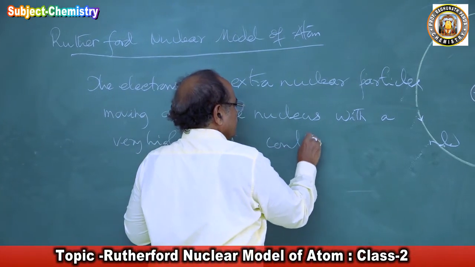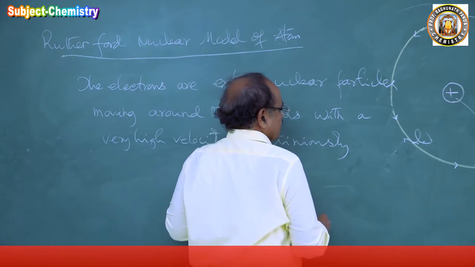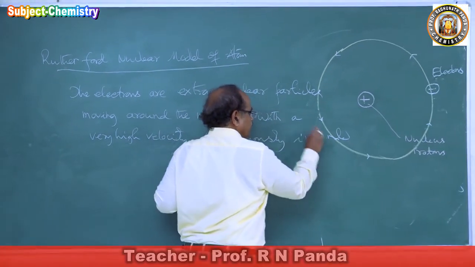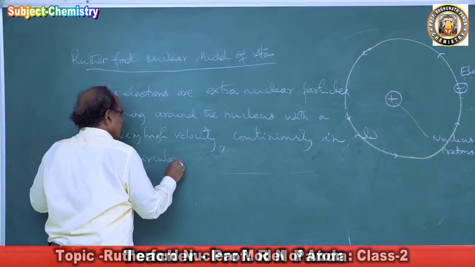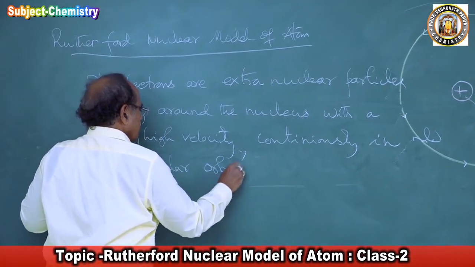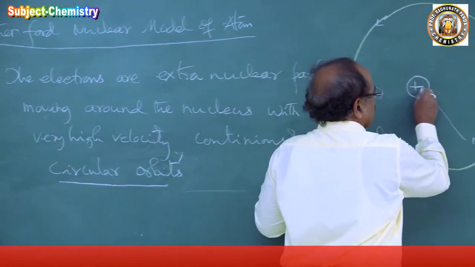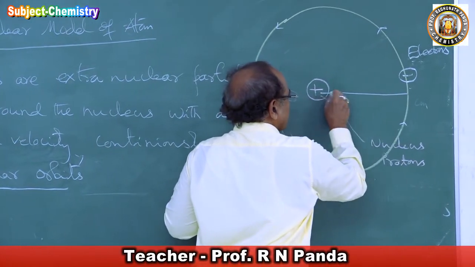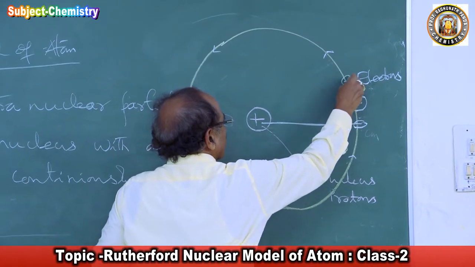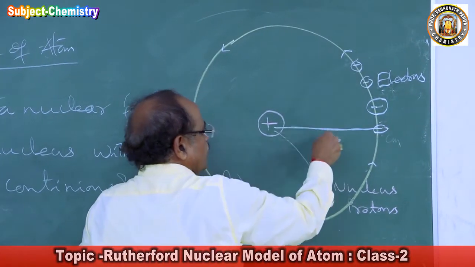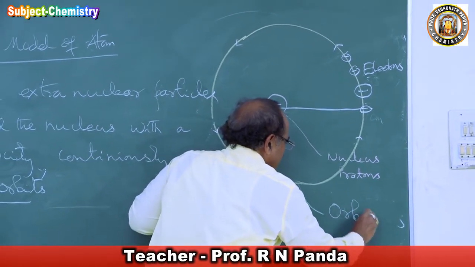continuously in circular orbits. In circular orbits means with a constant distance. So this is a constant distance. Here is the electron, and it is moving in a circular path. And this circular path is called the orbit.